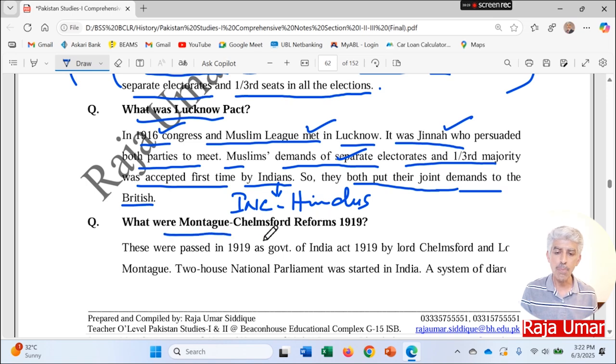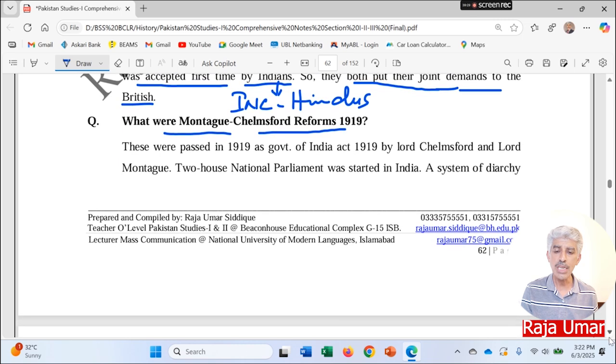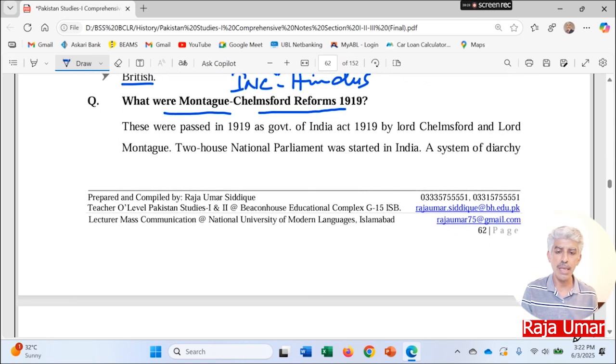So what were the Montagu-Chelmsford reforms of 1919? These reforms were passed in 1919 as the Government of India Act of 1919.